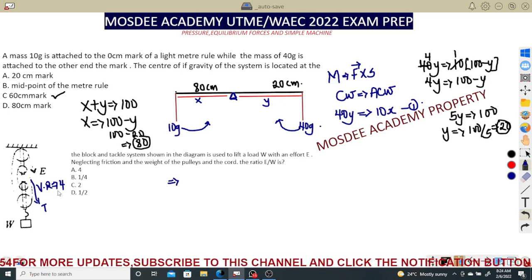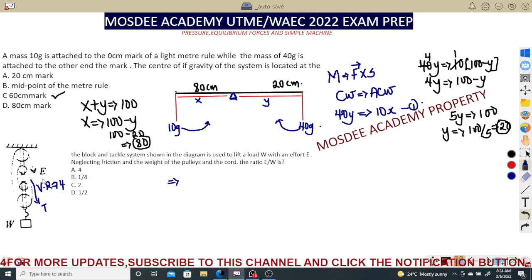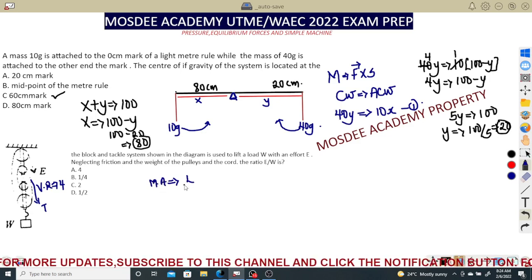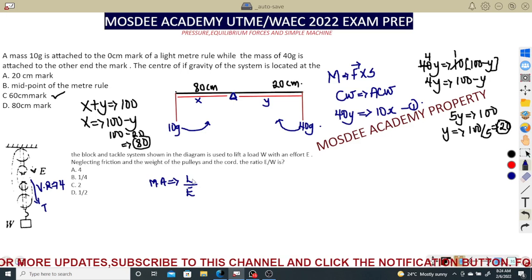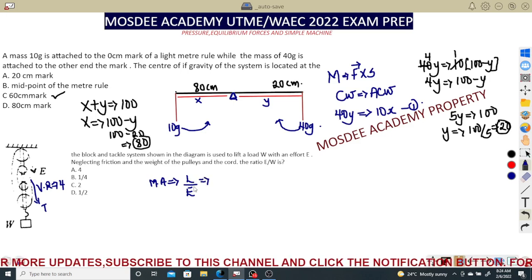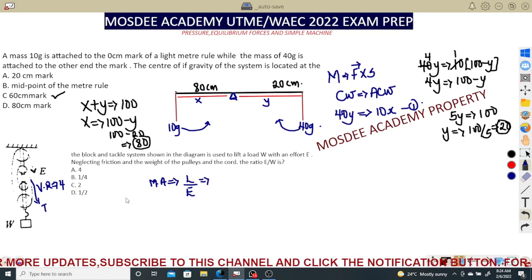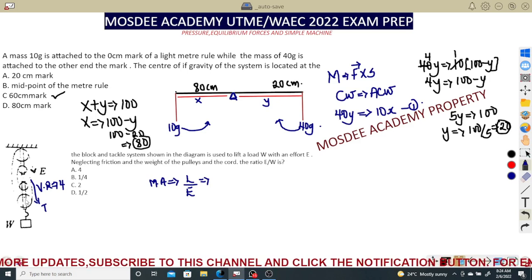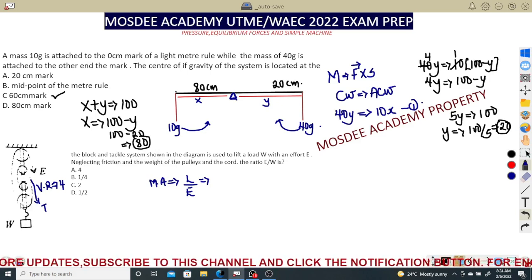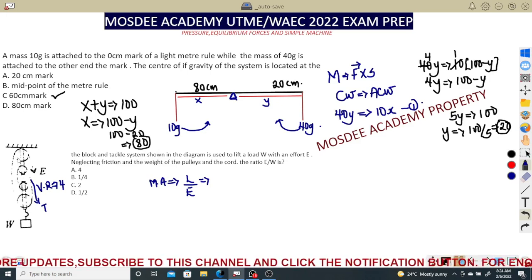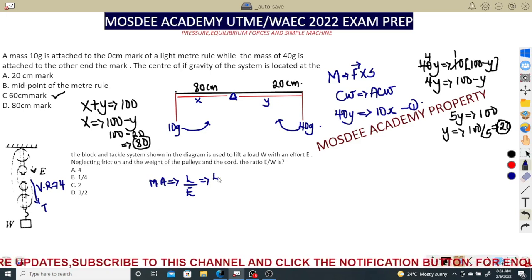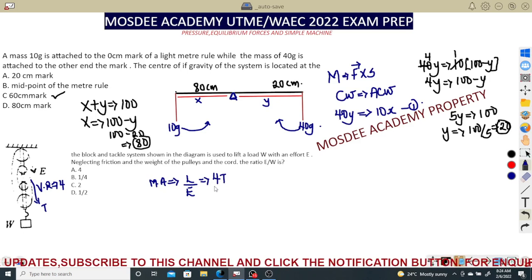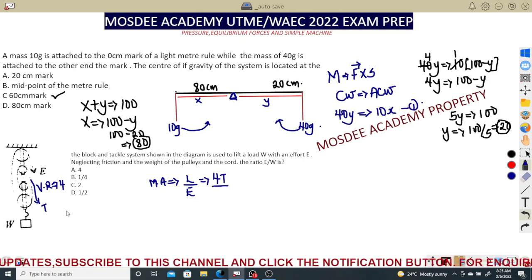Now, what we do in this type of question to understand the effort, you need to get something. Normally, if I'm looking for the mechanical advantage, it is always the load over the effort. That is the way we interpret it. Now, mechanical advantage is load over effort. The load here is in terms of the total number of blocks. The load I am putting on this is being placed on the 4 block and tackle system. So we say the load is 4 multiplied by the tension, the effort I'm applying, whereby the effort is the tension I'm using to pull the string.